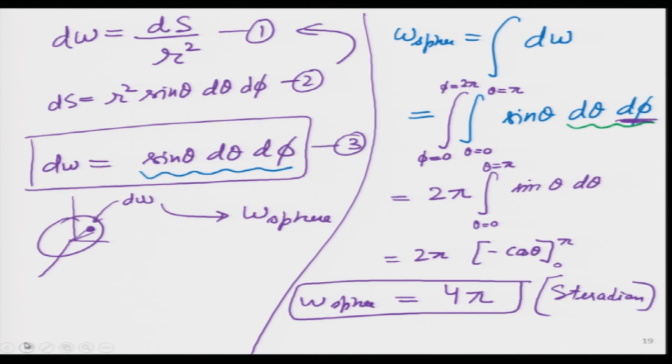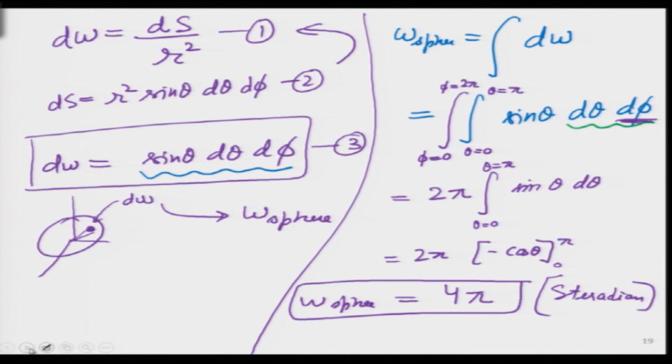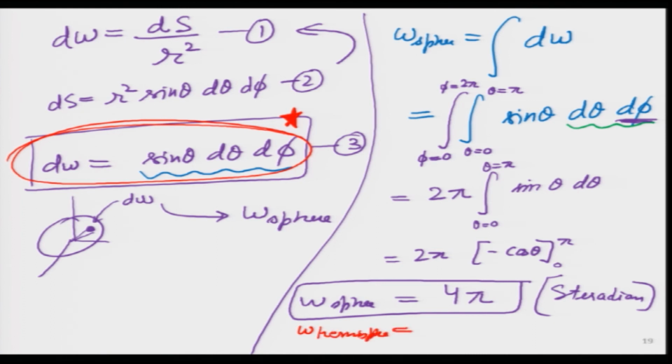So, one time we have to do this long exercise, then we can do things very quickly with the help of this blue star equation over here. Maybe I will put another star over here, this red star. This is also a very powerful equation. This gives the definition of the differential solid angle. Now, once I know the solid angle for a sphere, can I calculate for a hemisphere? It will just be half, the sphere divided by 2. So, it will be 2 pi steradian.